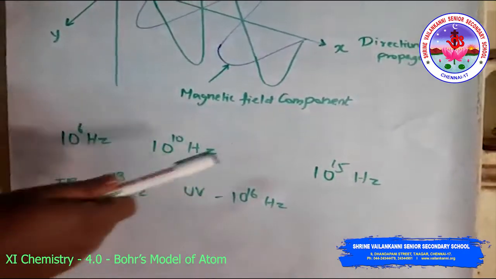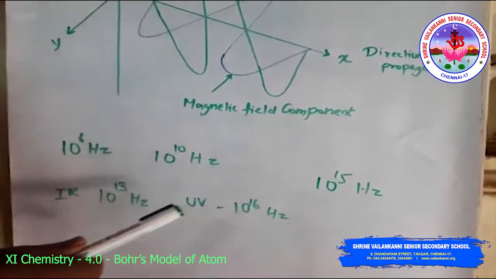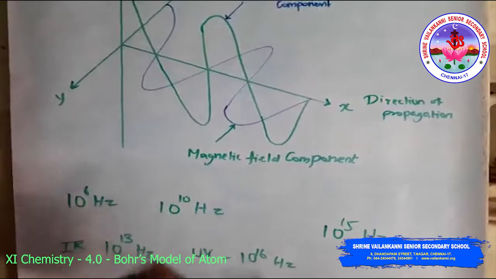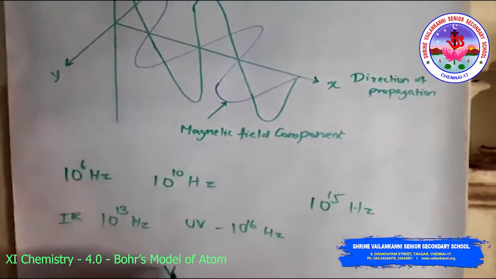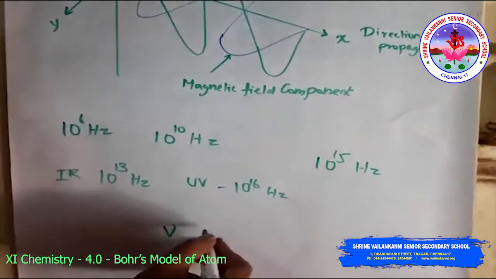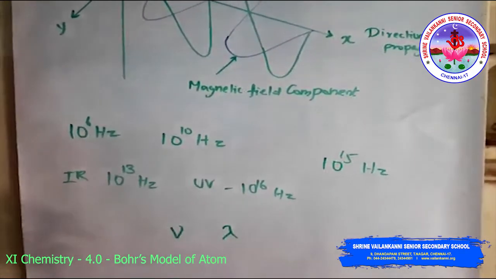Special instruments are required to detect non-visible radiation. Different kinds of units are used to represent electromagnetic radiation. The radiation is characterized by the properties frequency, denoted ν, and wavelength, denoted λ.